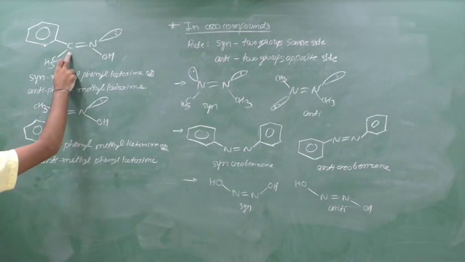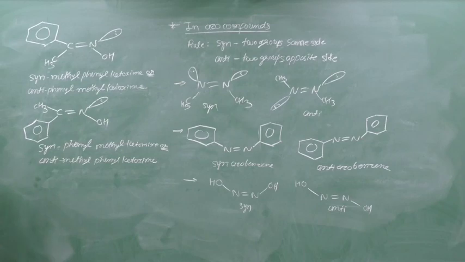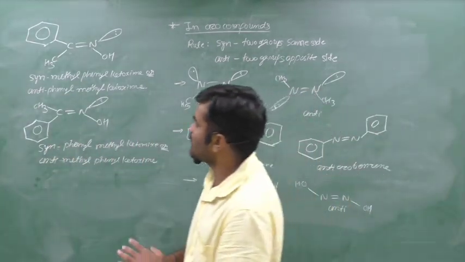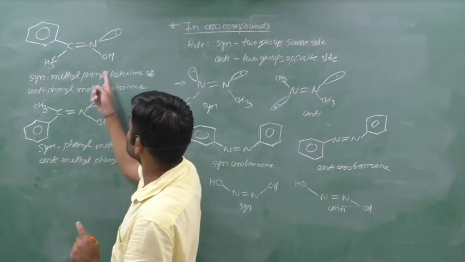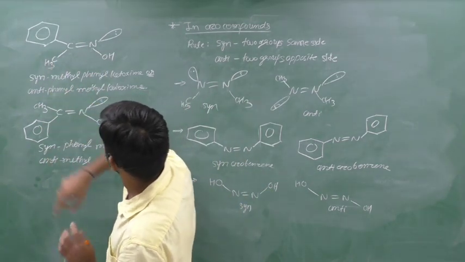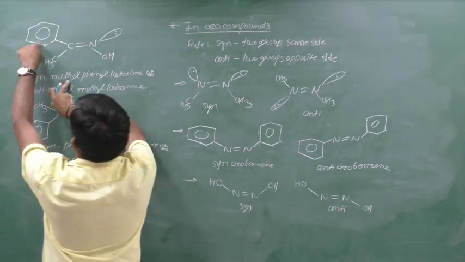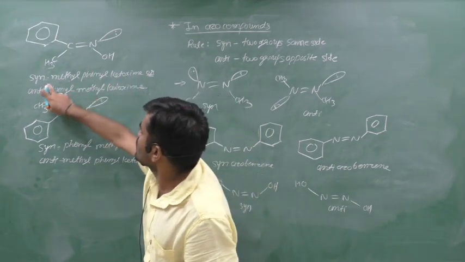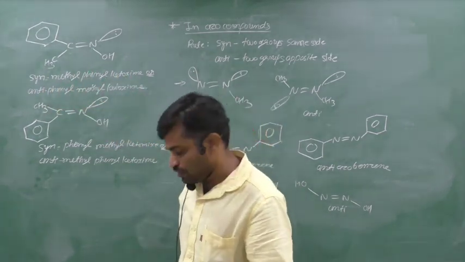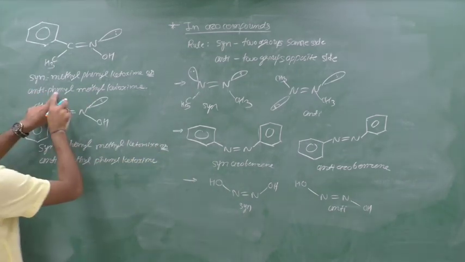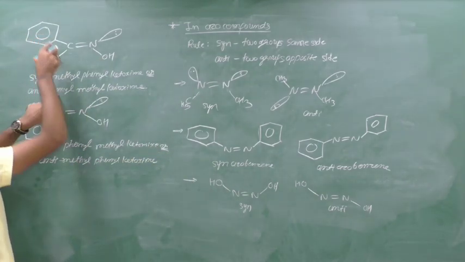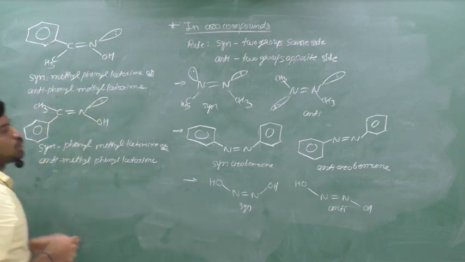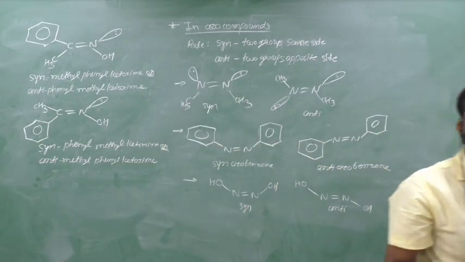The next example is like that. Benzene ring, C double bond N, CH3, OH and lone pair. We can give the syn and anti nomenclature. Suppose here we write syn, the next group is on the same side as OH, syn-methyl, next one is phenyl, phenyl ketoxime. Any doubt? Syn-methyl phenyl ketoxime. If we write here anti, then the first group is on the opposite side of OH, anti-phenyl methyl ketoxime.